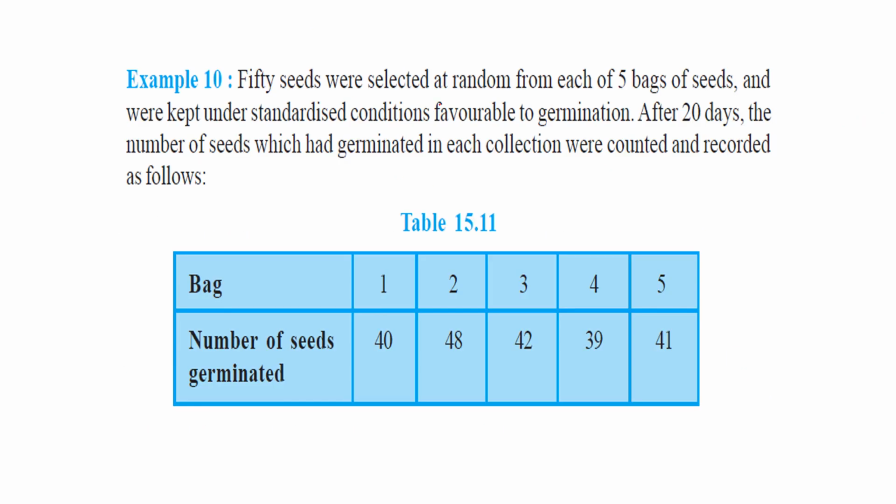50 seeds were selected at random from each of 5 bags of seeds and were kept under standardized conditions favorable to germination. After 20 days, the number of seeds which had germinated in each collection were counted and recorded like this in the table. So we have bags 1, 2, 3 to 5, and the numbers of seeds which germinated are given like this. So let us see what questions are being asked.